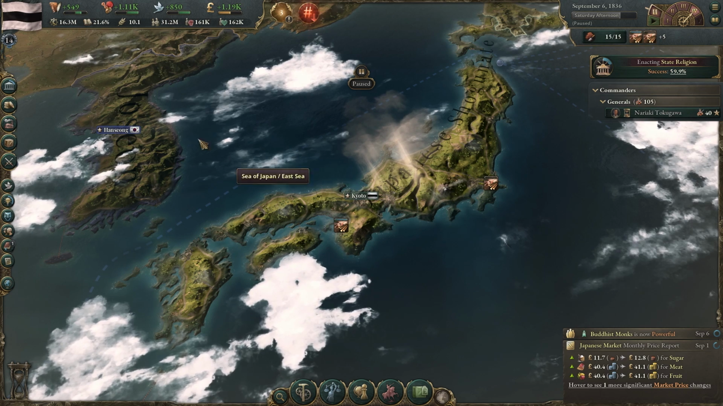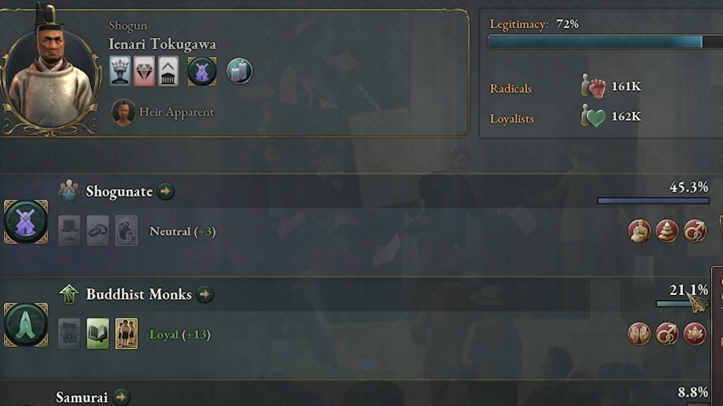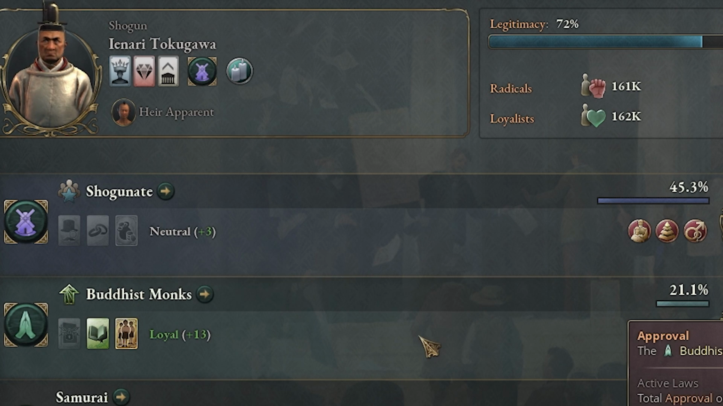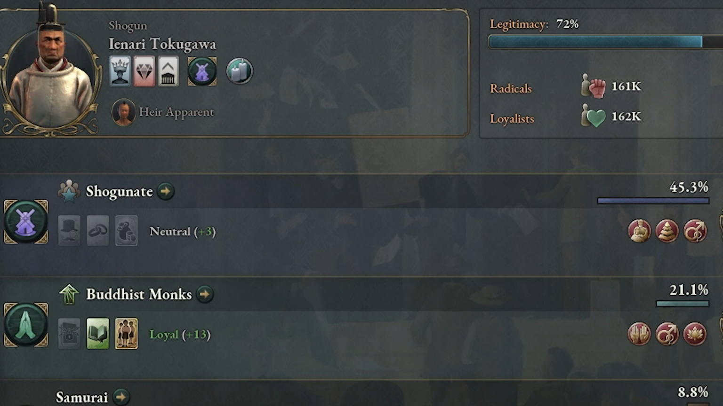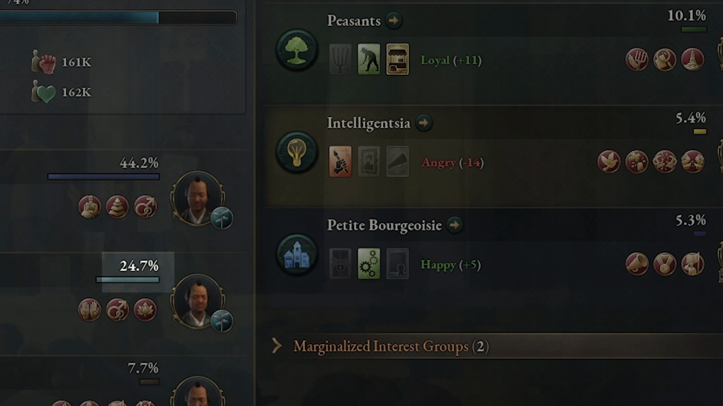While waiting for our law to pass, something really great happened. Our Buddhist monks actually got over to 20% clout, and that was due to bolstering them, which is great. So now what happens is, and I'm going to unpause it, you're going to see some of these numbers are going to shift. And what's happening is once they get to 20%, it's going to start pulling other people from these other groups into the Buddhist monks. So now we went from 21% to 24. You can see the peasants went down a little bit.